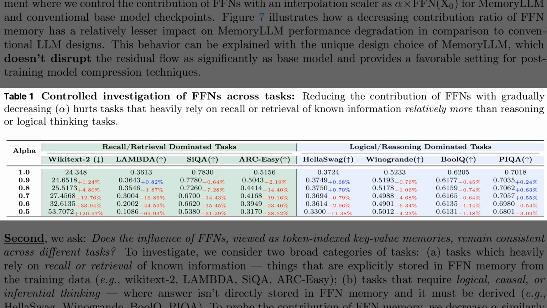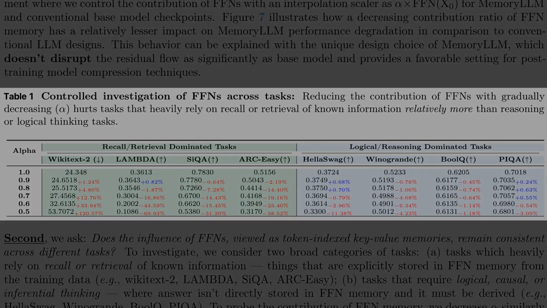Notice how performance here collapses dramatically. Specifically, Wikitext2 perplexity degrades by over 120% when alpha hits 0.5. By contrast, the logical reasoning tasks on the right, such as HellaSwag and PIQA, are much more robust. This suggests that while the feed-forward layers are critical for retrieving facts, the model's reasoning capabilities largely live elsewhere.